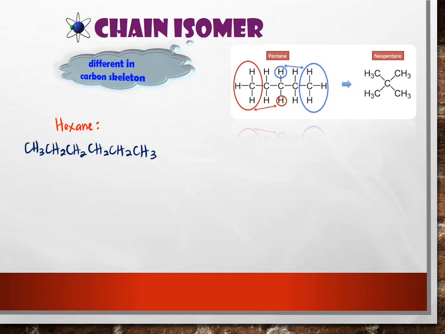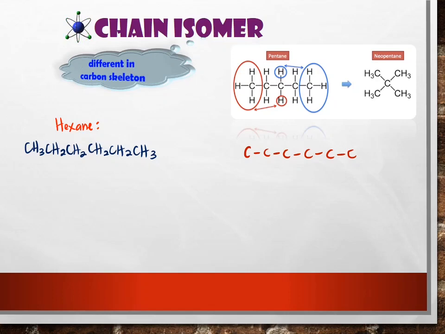And then, how to draw the chain isomer for this hexane? This is the simplest method that you can use. You use the carbon skeleton like this. We draw the straight chain carbon. If you look at the structural formula of hexane, all the carbon here is straight chain.